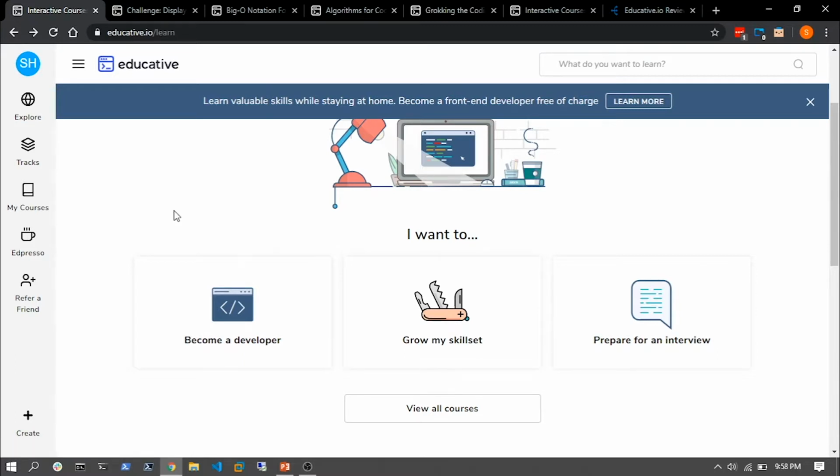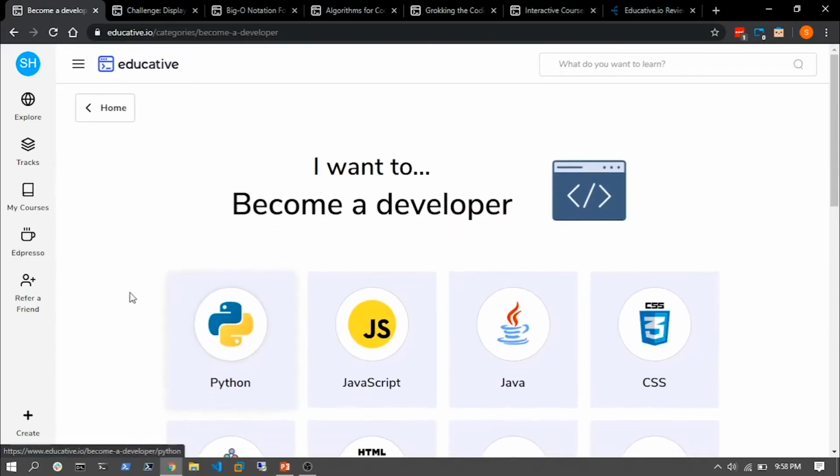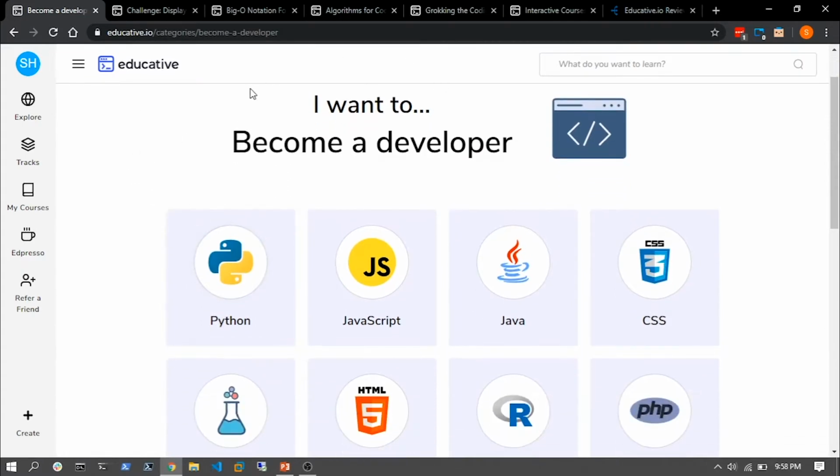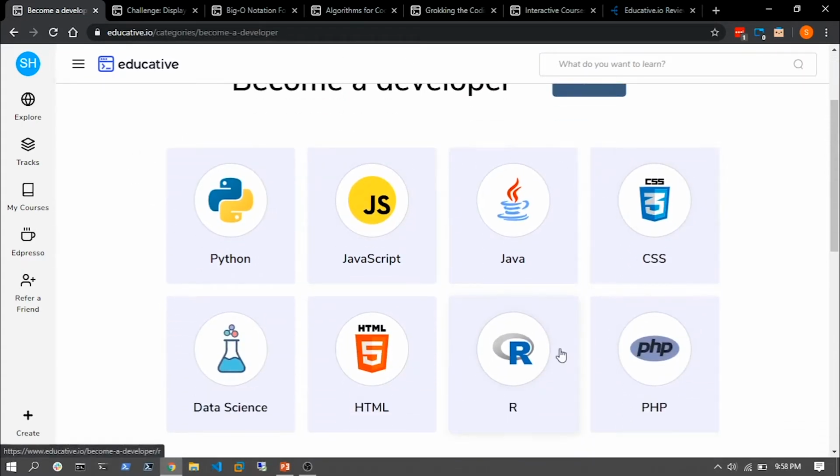Now, based on whatever I want, Educative does some mind-numbing work at the back and then presents relevant courses from each of these categories to me. And let's say I wish to be a developer. Hey, let's hide that detail from Educative for now. Let's not tell them I'm a developer already. Now, what I'll do is I'll just scroll down below and select Become a Developer. And once I do that, you see how quickly it loads a list of programming languages that I'd like to learn or become a developer in.